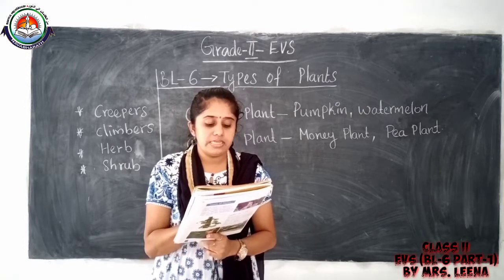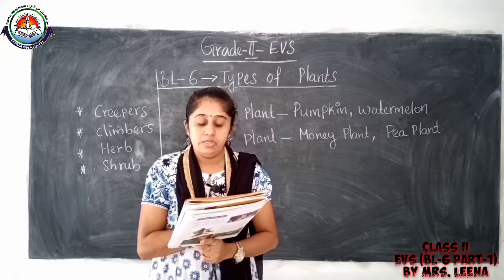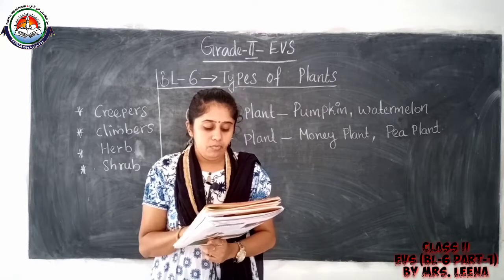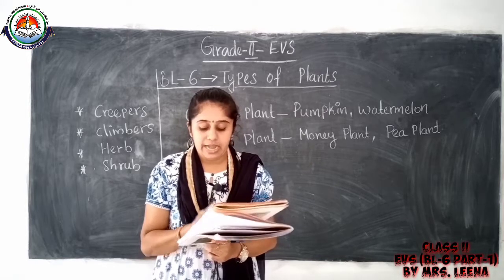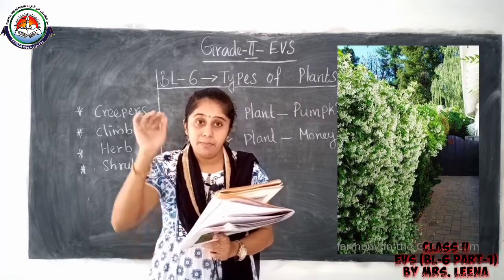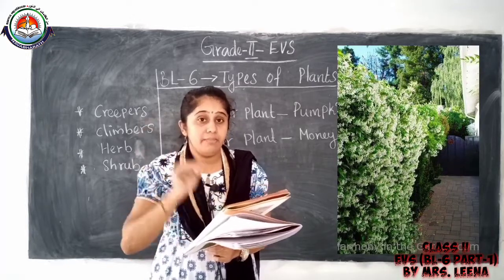Then the second one: which of these is a climber, and why? See, they have given a jasmine plant and a cucumber plant. So which of these is a climber? The one that grows by climbing with a support.